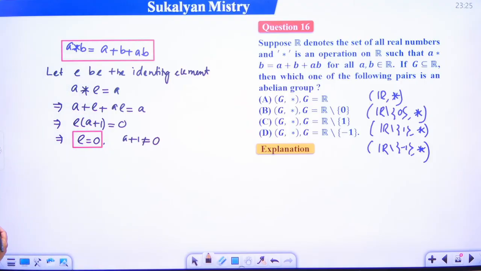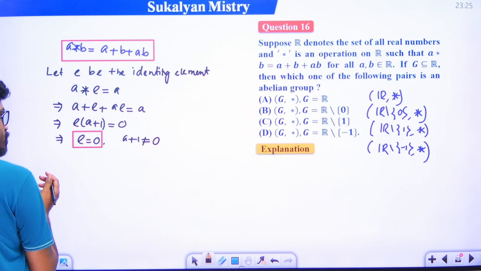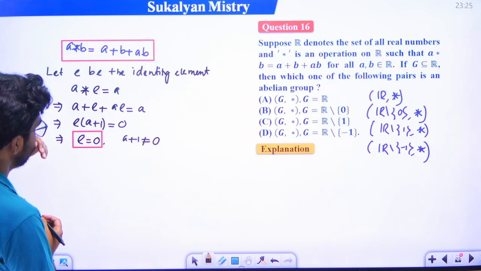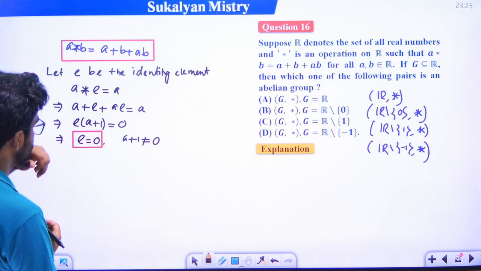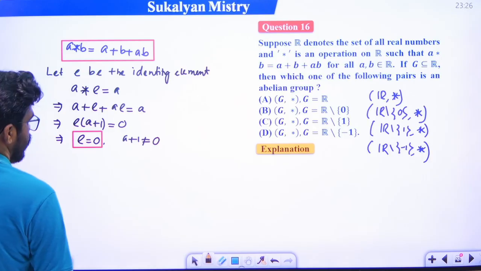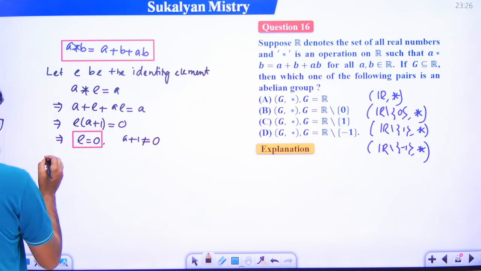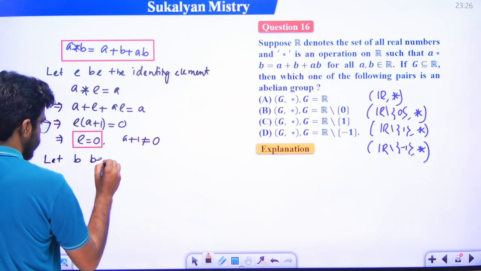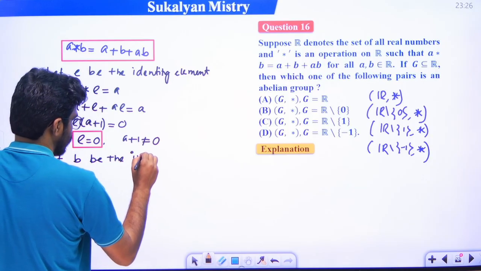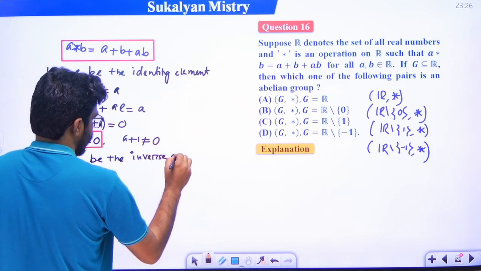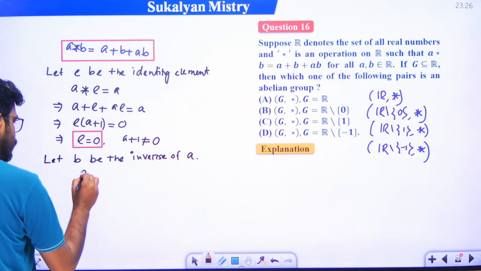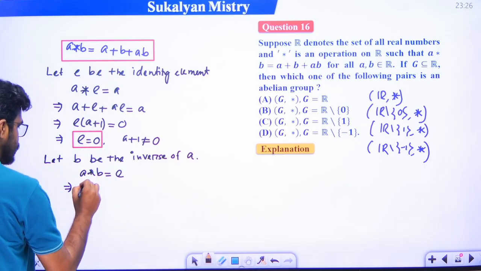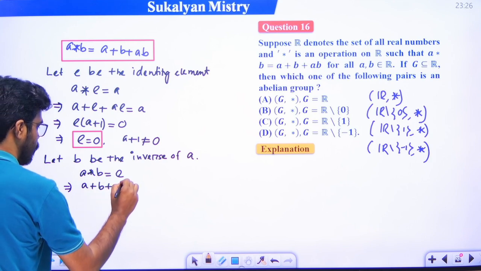Now we will find out the inverse. So let B be the inverse of A. Then by the definition, A star B is equal to E. A star B is defined as A plus B plus AB.